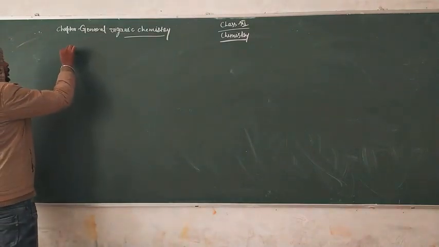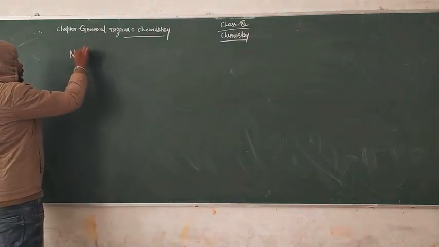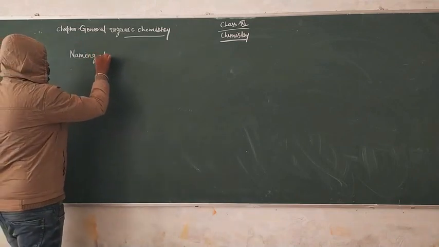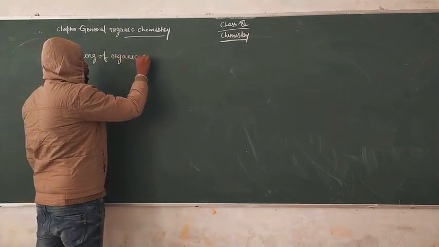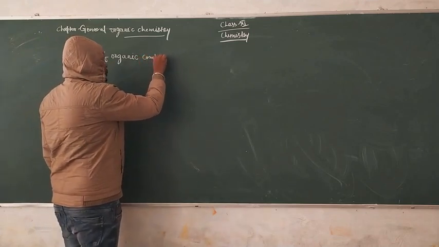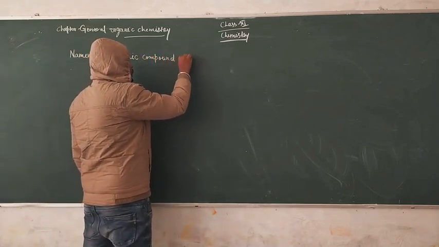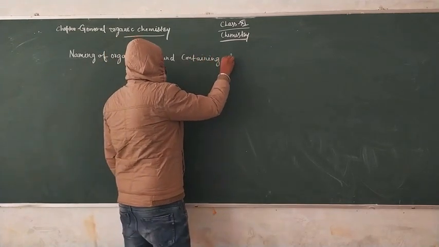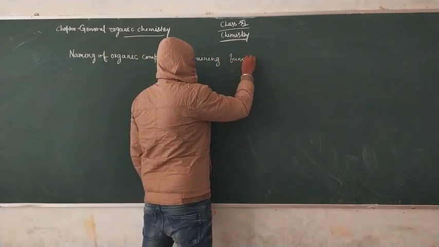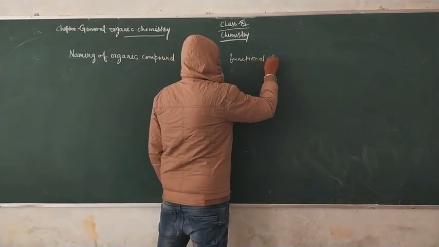So our heading is naming of organic compounds containing functional group.